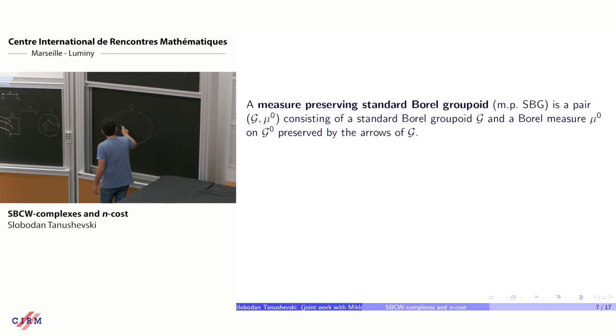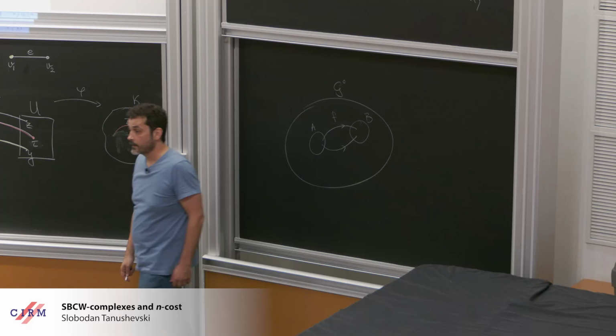So the groupoid means that if you take a Borel subset A, a Borel subset B, and you take a Borel injection F that moves points along the arrows of the groupoid, then the measure of A should be equal to the measure of B. That's the standard definition.